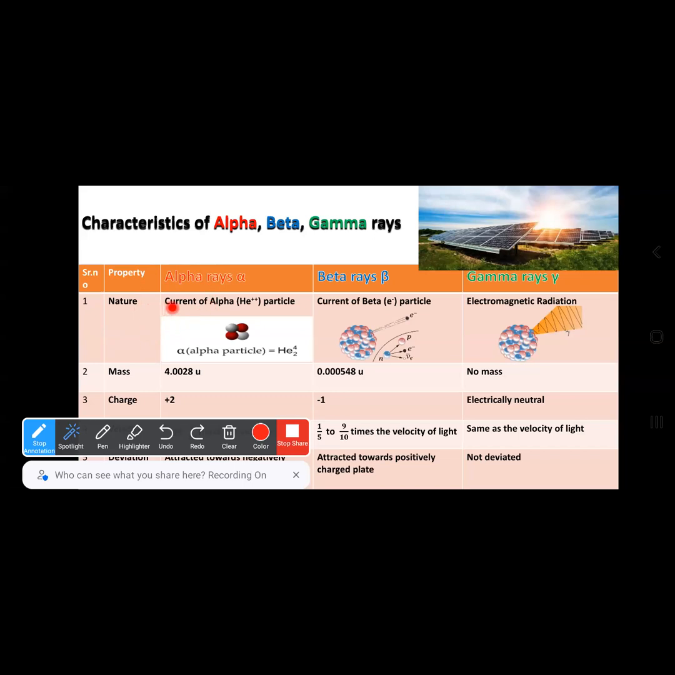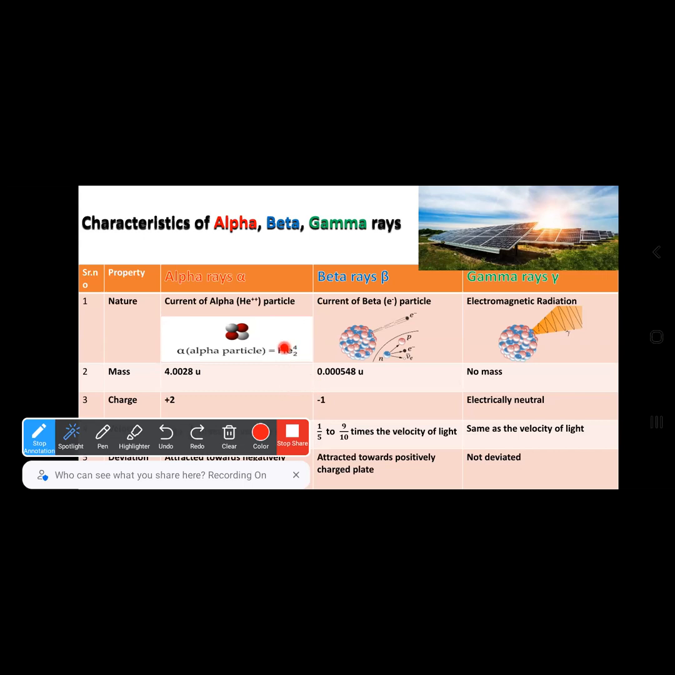The nature of alpha rays is that it's actually a current of helium particles with no electron. This is the current of helium particles, alpha particles. So continuous emission of helium particles is actually known as alpha rays. It contains two protons and two neutrons. Alpha rays can also be written as He, mass 4, atomic number 2.